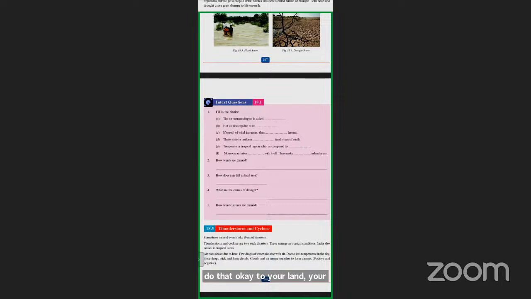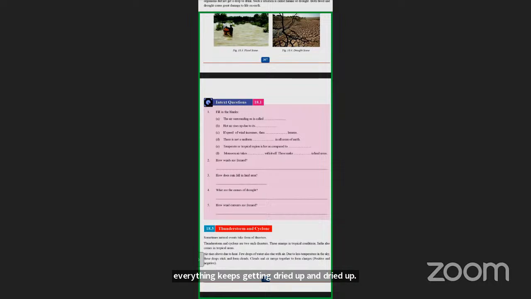If it's dried up, the water cycle stops, and rainfall stops. Rainfall will not happen, and the land keeps getting dried up, which leads to a drought.